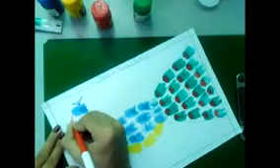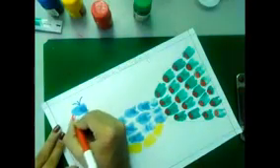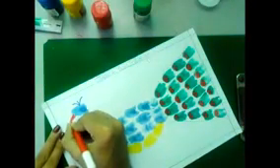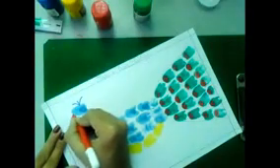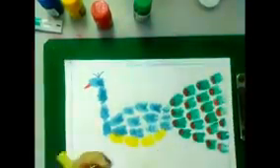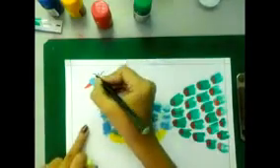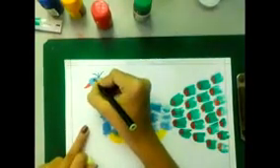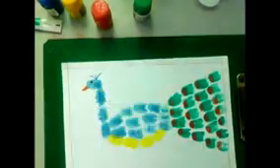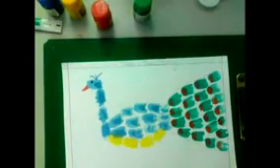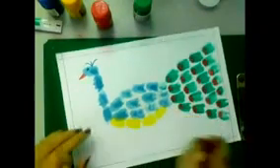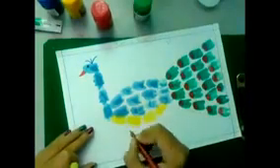And for the beak I am going to use red color sketch pen. And for the eye, black color. And the leg we will do with brown color.